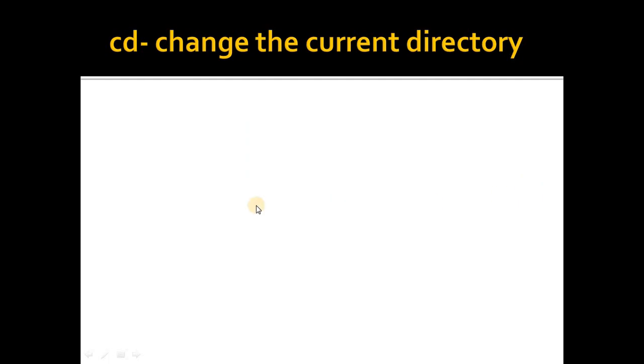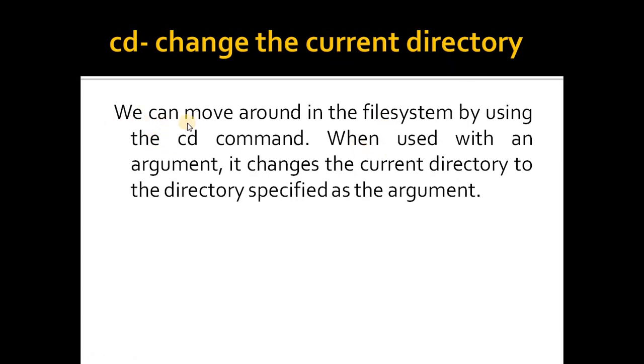Next we shall see the cd command. C stands for change, D stands for directory. So the cd command we are going to use to change the current directory. We can move around in the file system by using the cd command. When used with an argument, it changes the current directory to the directory specified as the argument. We must have already used the cd command in the DOS operating system. We shall see an example.